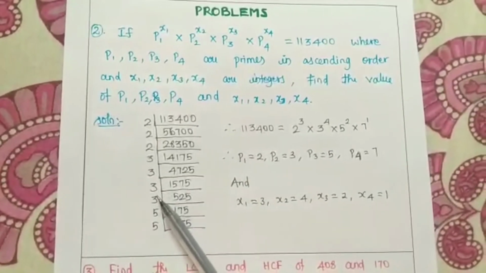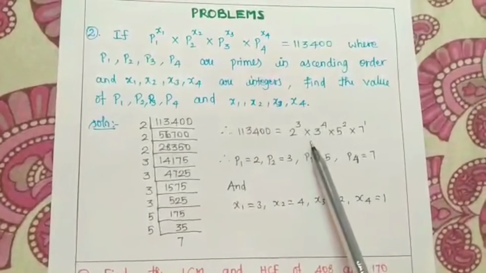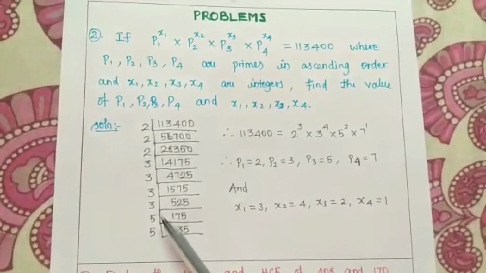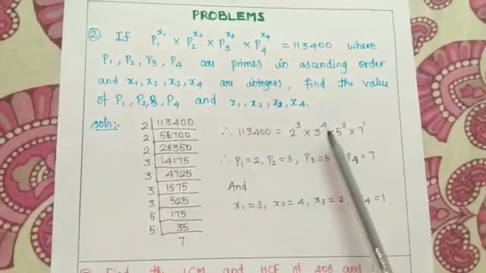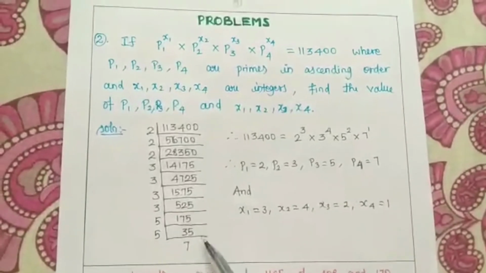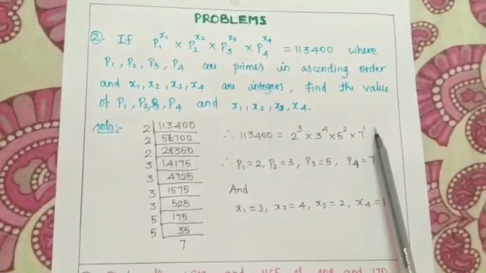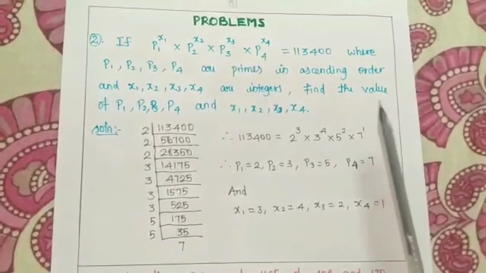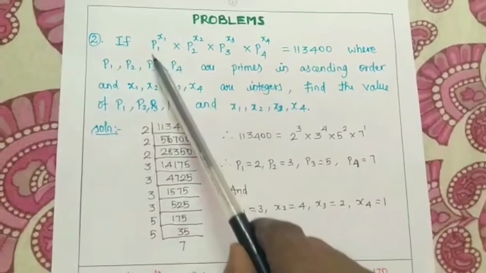1, 2, 3, 4. 4 times. So 3 power 4 into 5 how many times? 2 times. So 5 power 2 into 7 only one time, 7 power 1. Okay. So here in the question itself they have given this condition.